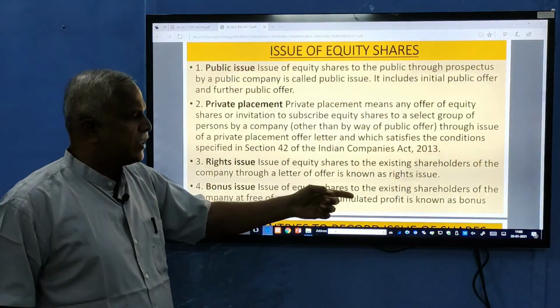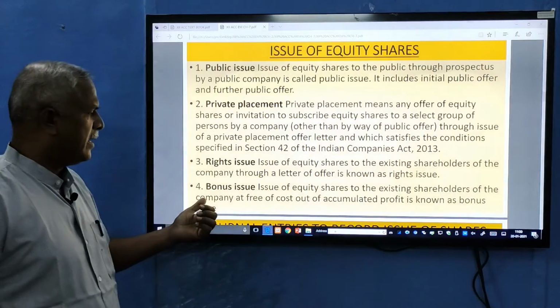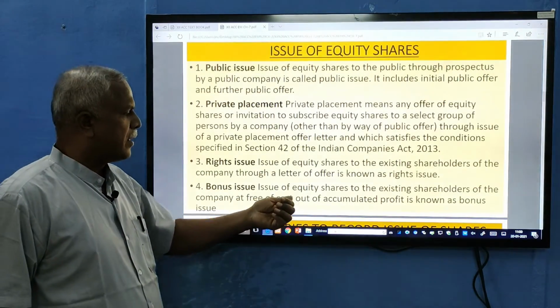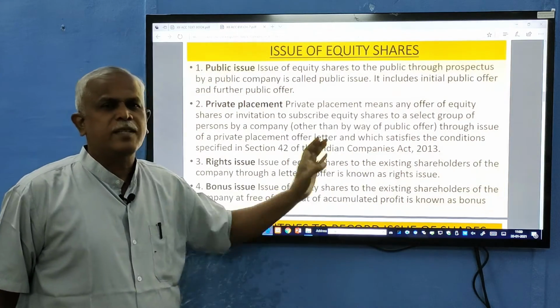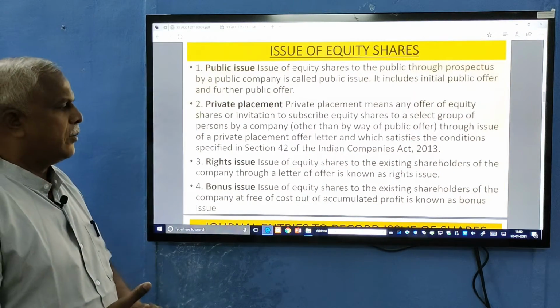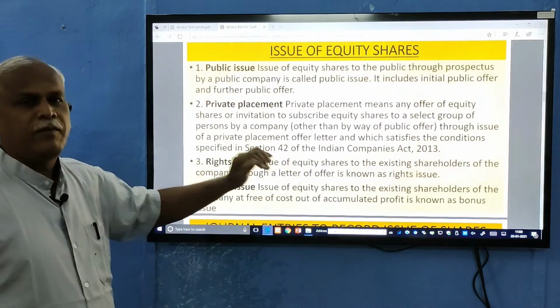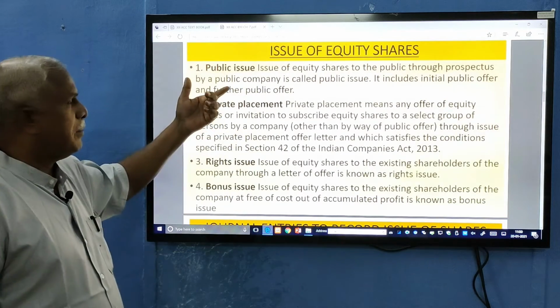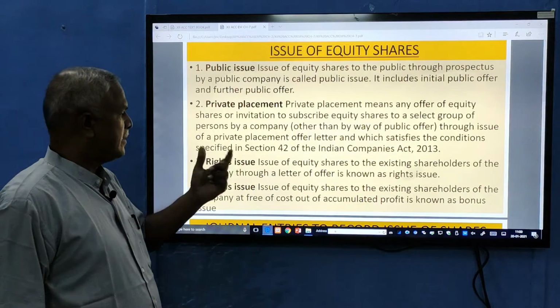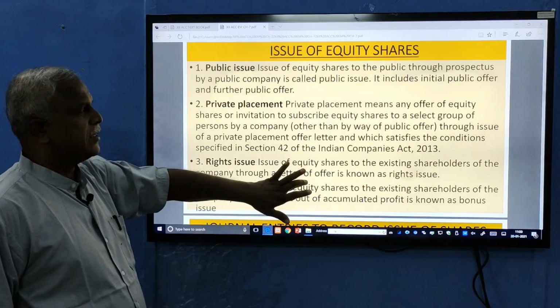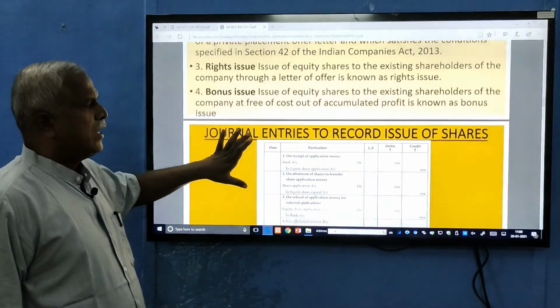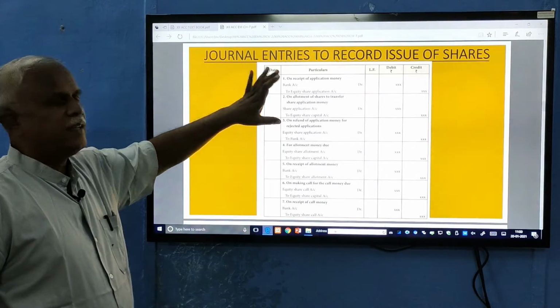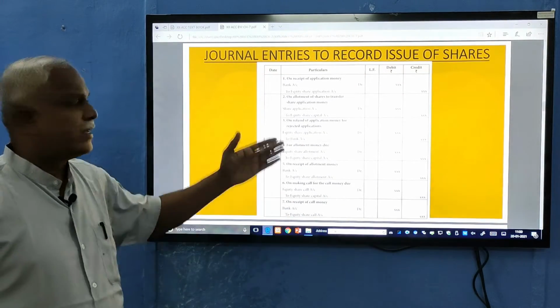Issue of equity shares to the existing shareholders of the company at no cost out of accumulated profit is known as bonus issue. Okay. With that, various kinds of how capital is raised by the company: public offer, private placement, rights issue and bonus issue. How the issue is recorded in the company's books is shown here.